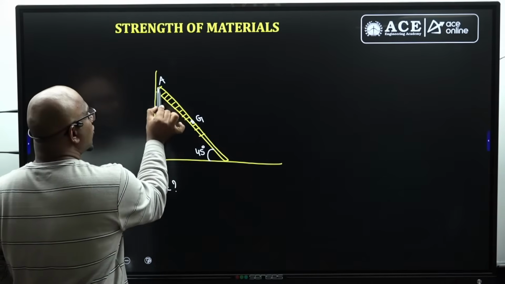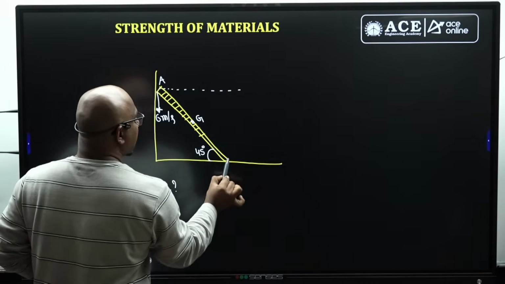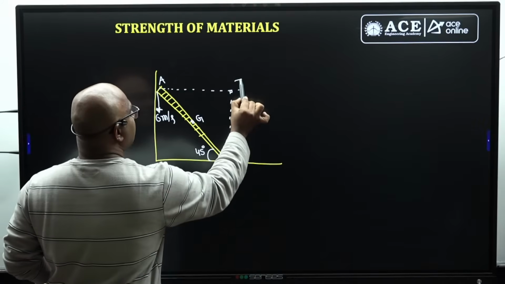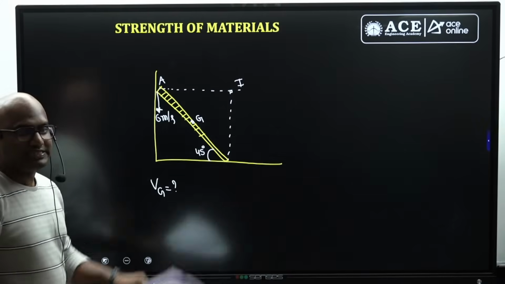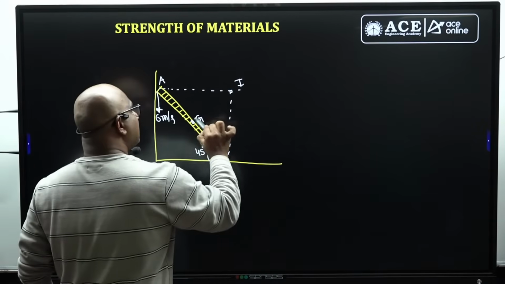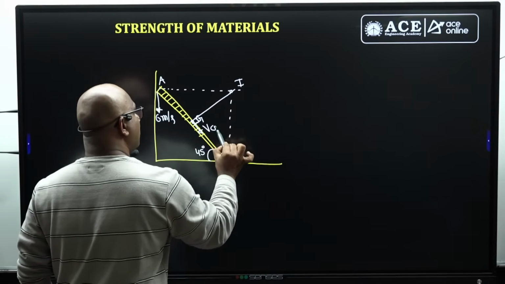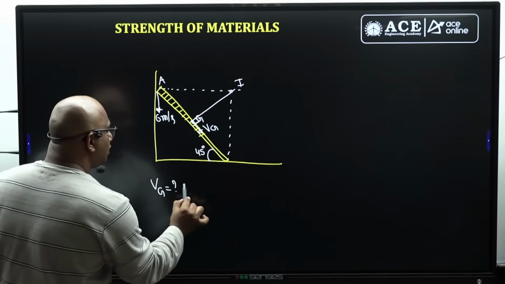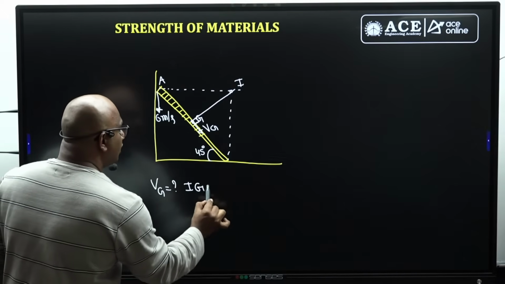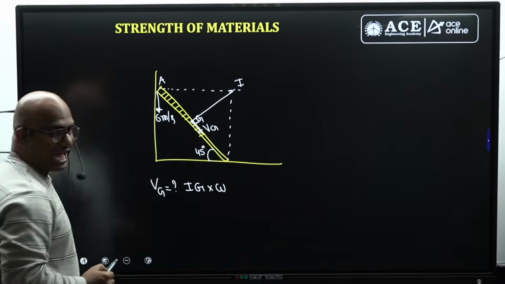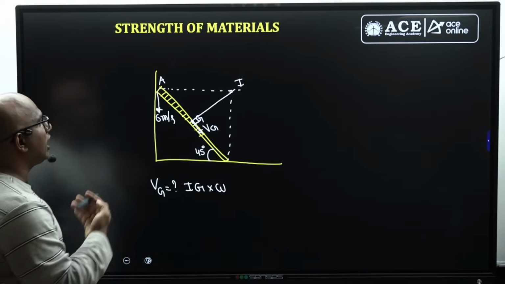If I know the I center, I can just draw perpendicular lines. This is the I center, guys. Because the angle is 45 degrees, this will be exactly perpendicular. This is how exactly VG will be coming, sir. So I can write VG equal to how much, guys? IG into omega. Now, how can you get IG, guys?